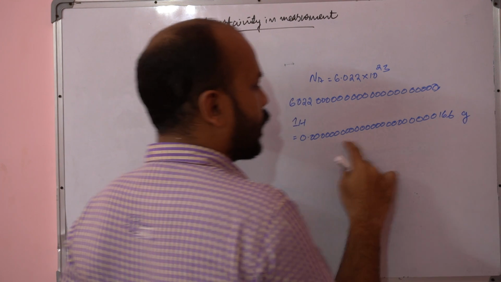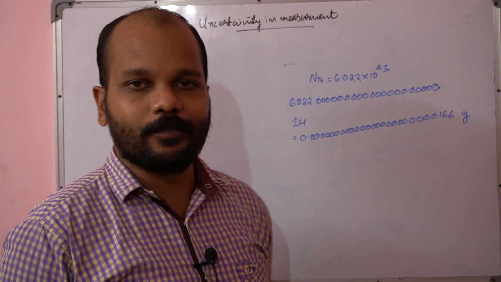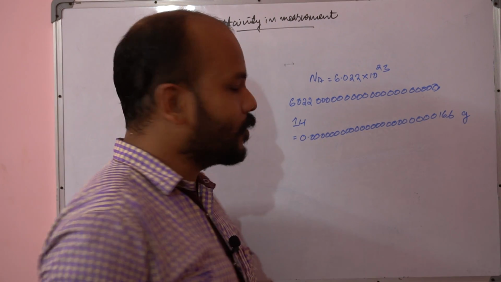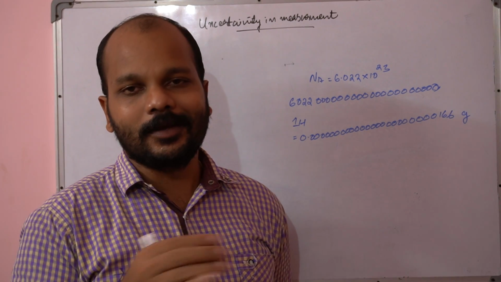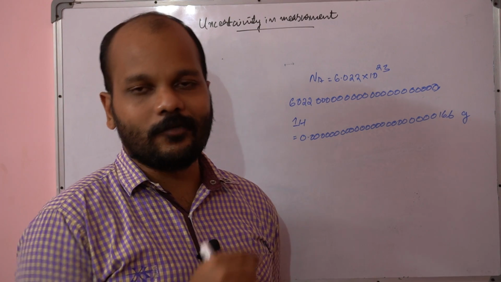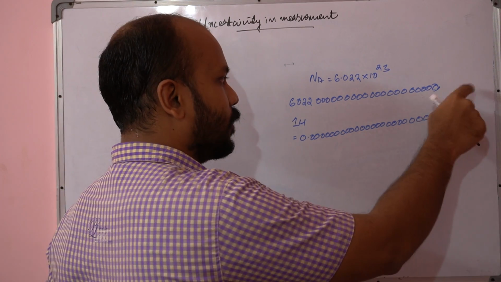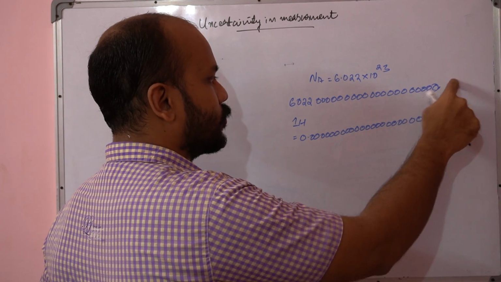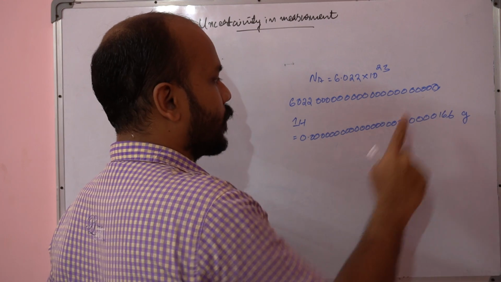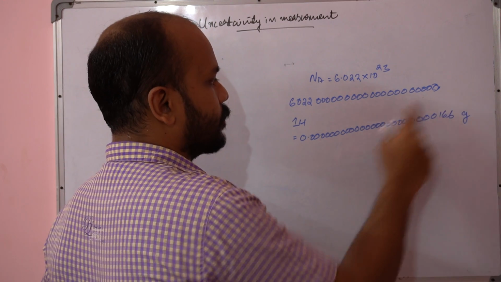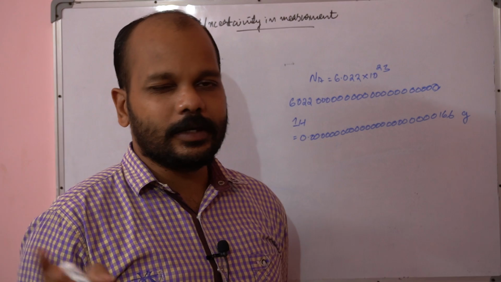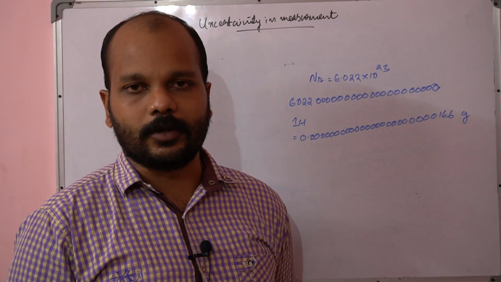So this many gram is the mass of one hydrogen atom. It looks funny, but doing calculations with these numbers, even a simple multiplication, is really difficult, right?